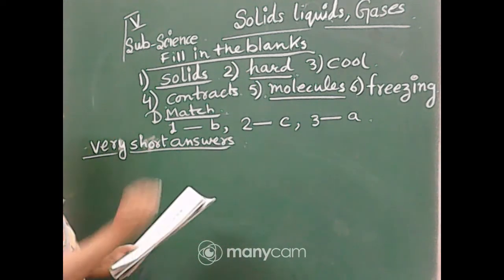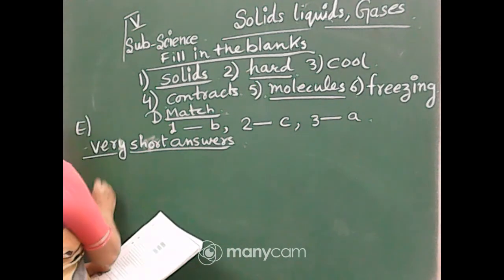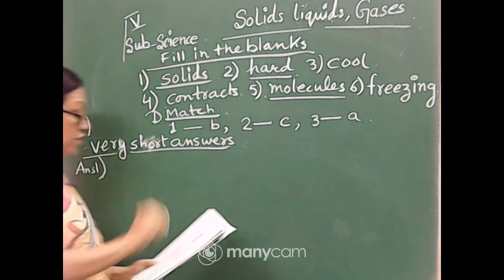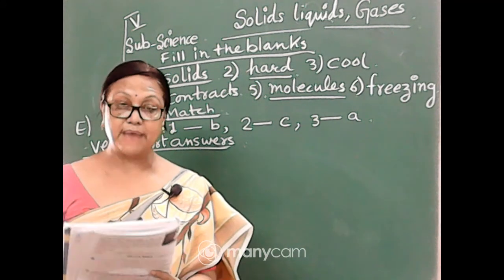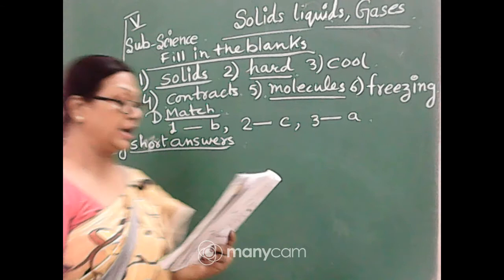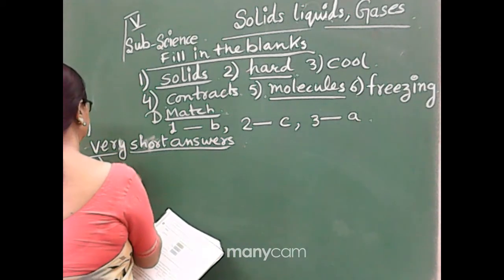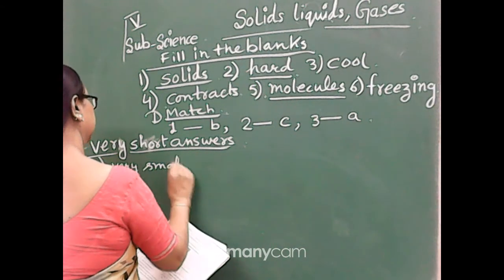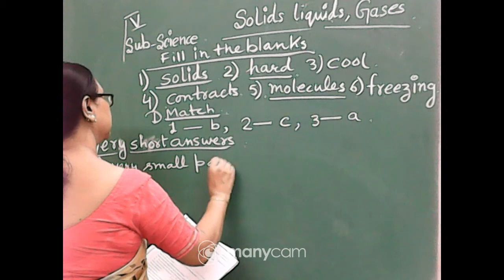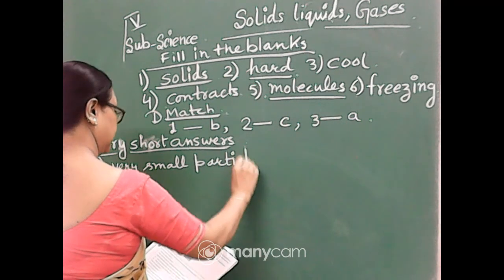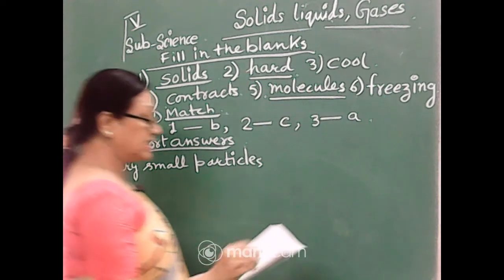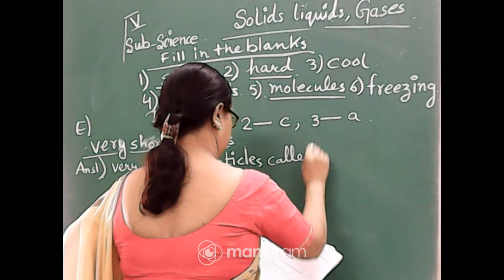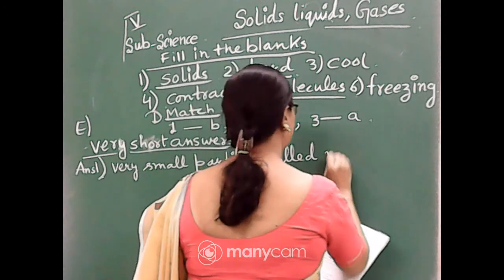Question number E, very short answer. What is matter made up of? So the answer is very small particles called molecules.